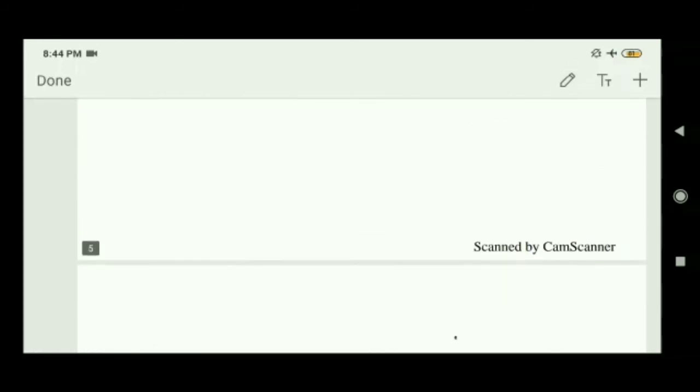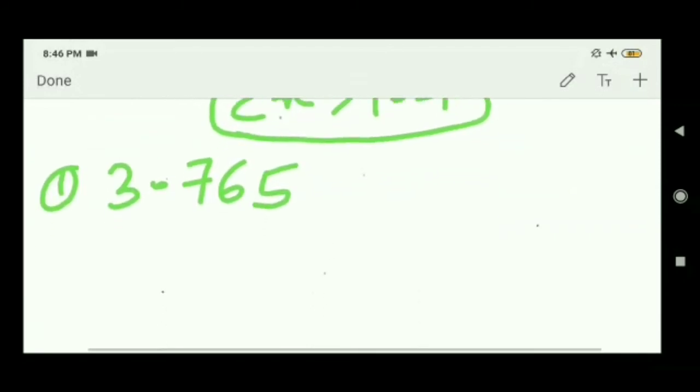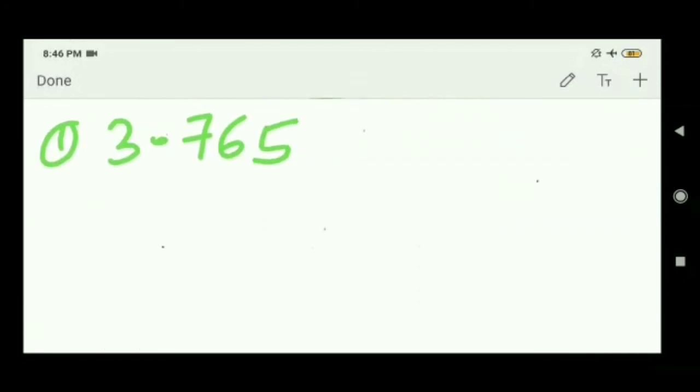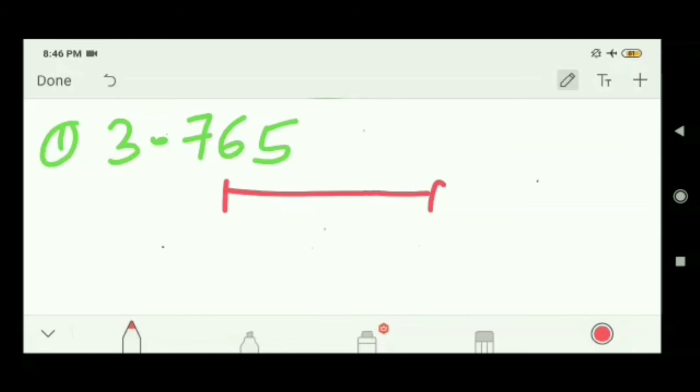So this is about 1.1 and 1.2. This is exercise number 1.4, and we have to visualize 3.765 in number line. It is a very easy and very good concept. 3.765 remains in between 3 and 4. Yes or no? It will remain in between 3 and 4. This is your 3 and this is your 4.